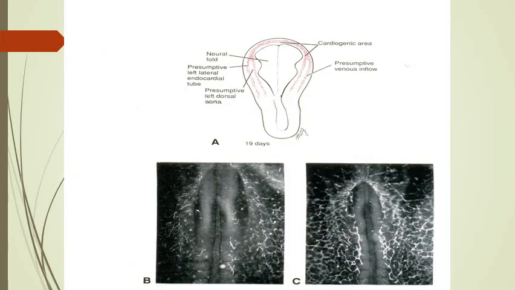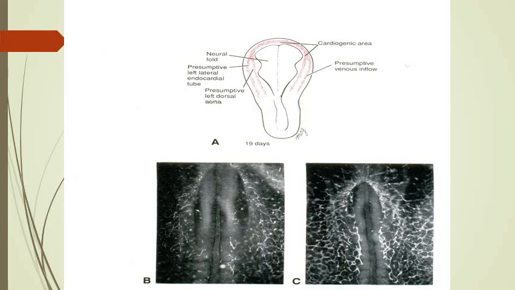So this diagram, the upper one, is a diagrammatic representation of the cardiogenic area into its two limbs, and formation of the dorsal aorta, also the neural plate, the U-shaped cardiogenic area formed from primary and secondary heart fields. The B and C diagrams are fluorescent microscopy diagrams.